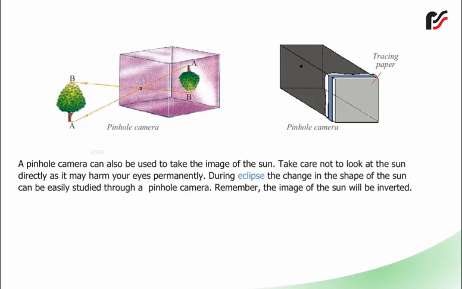A pinhole camera can also be used to take the image of the sun. Take care not to look at the sun directly, as it may harm your eyes permanently. During eclipse, the change in the shape of the sun can be easily studied through a pinhole camera. Remember, the image of the sun will be inverted.